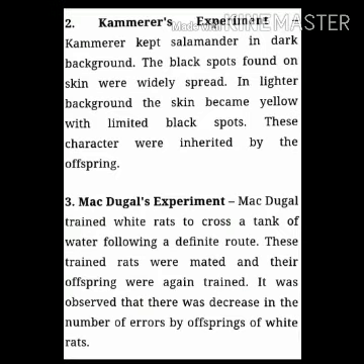The second experiment is Kammerer's experiment. Kammerer kept salamanders on a dark background. The black spots found on the skin were widely spread. On a light background, the skin became yellow with limited black spots. These characters were inherited by the offspring.